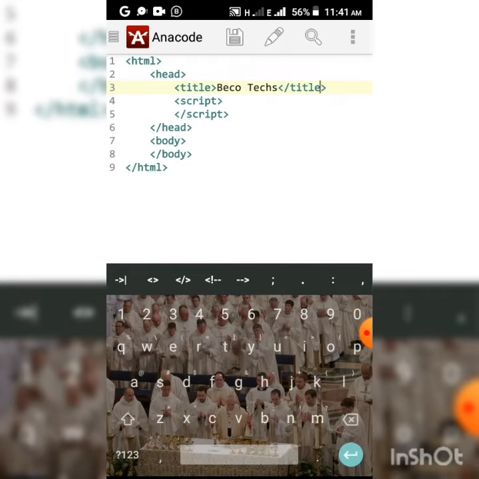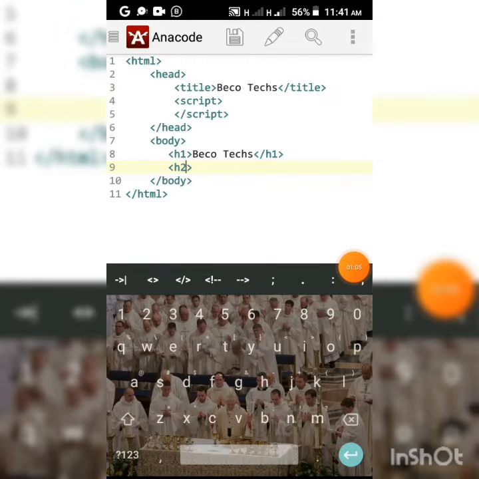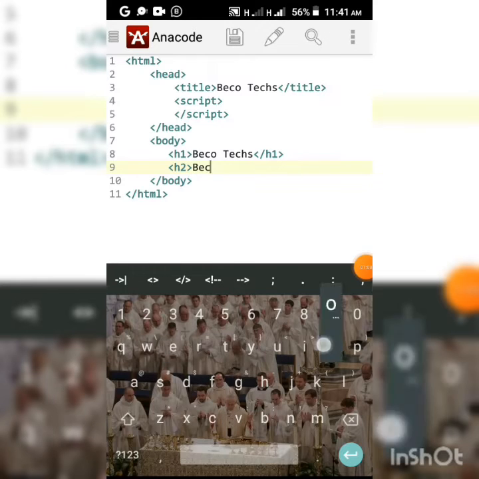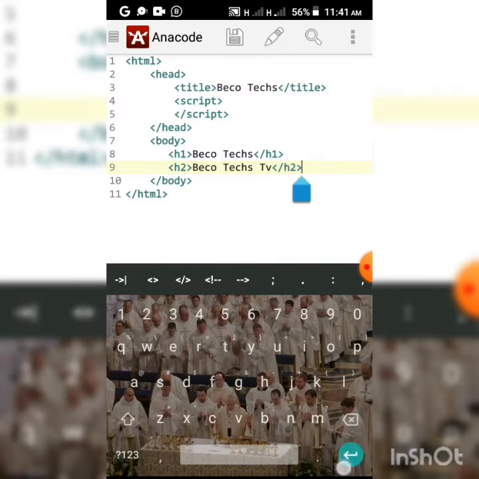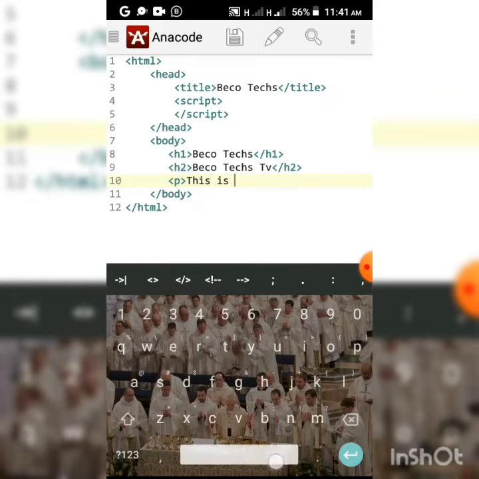Then to the body, we'll create an H1 tag, which is heading 1, which is the biggest heading, the most important, and give the name LiQWYD. Close it with the closing tag. Then H2, heading 2, the second most important after heading 1, and give it LiQWYD TV. Close it. And now a paragraph tag, a short description about the company, which is LiQWYD.